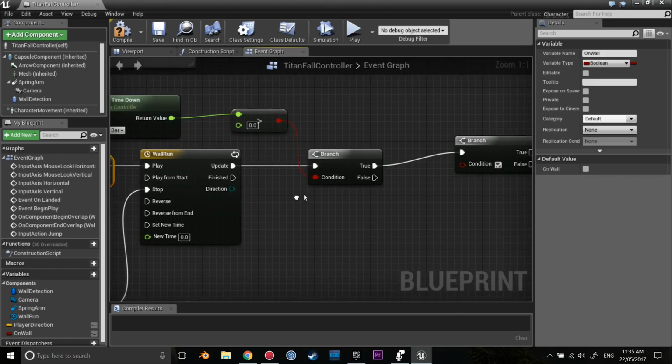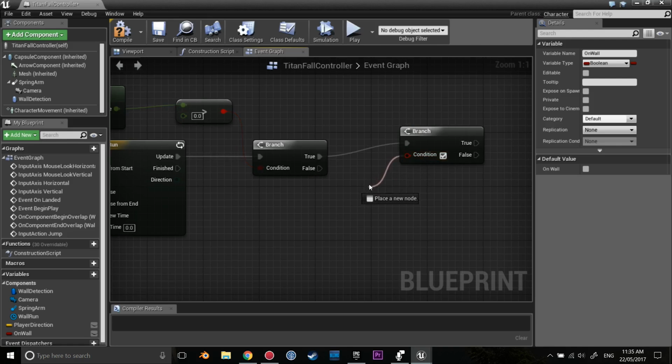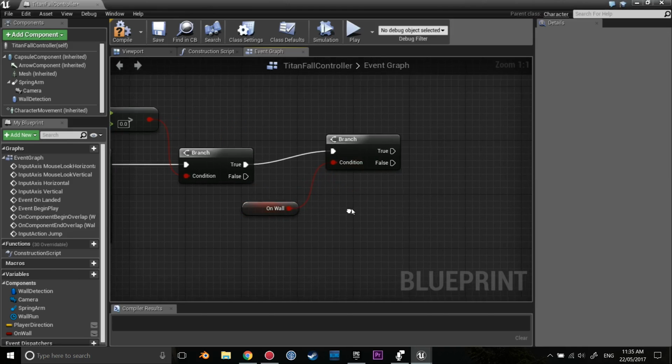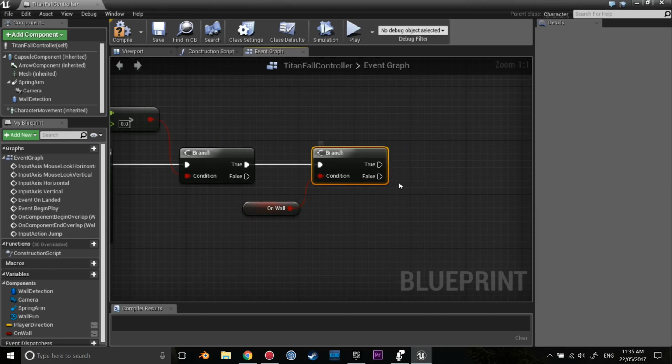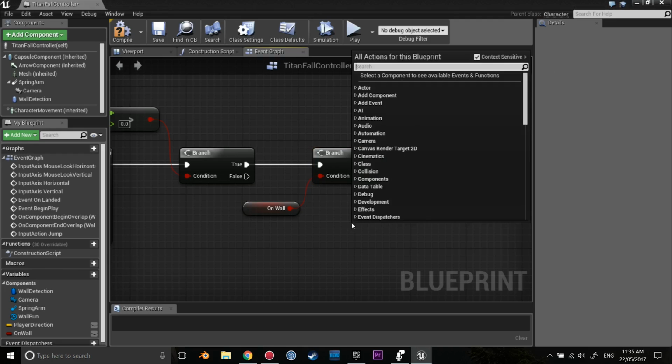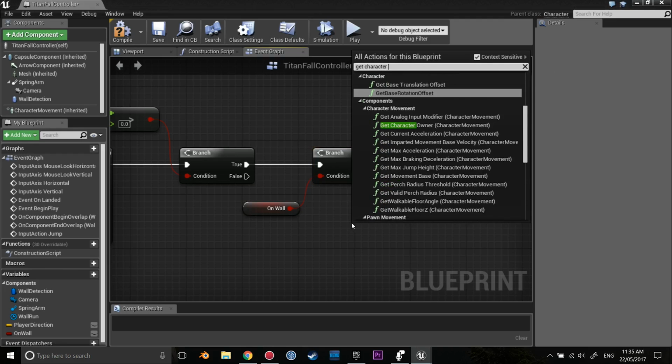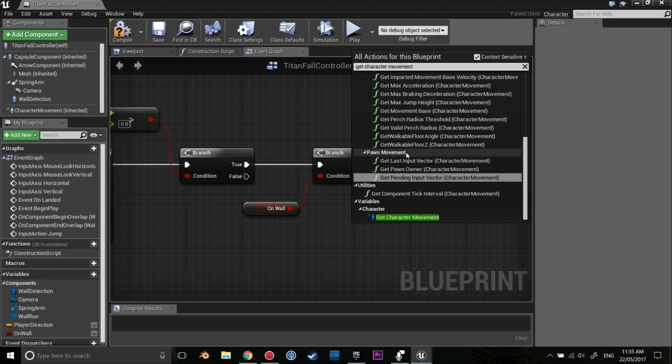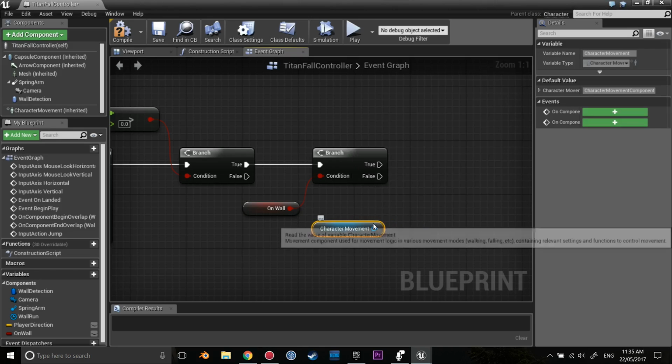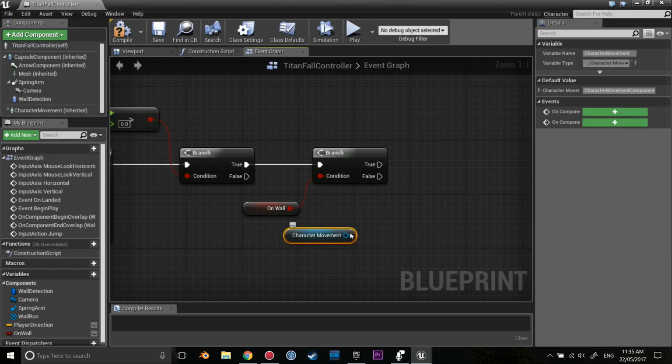So we've set on the wall here. We're going to check that we are on wall, and I'll explain why right after we have a few things set up. The next thing we're going to do is get into the functionality of the wall run, which is quite simple actually. We need to right click and get character movement once again. So get character movement, and this is going to give us access to quite a few things.